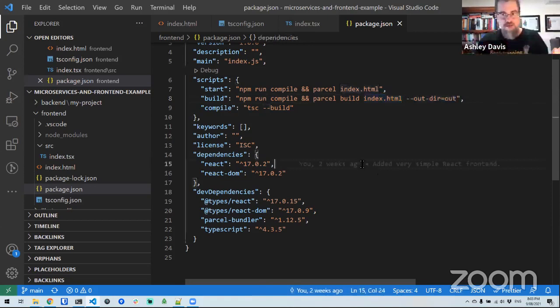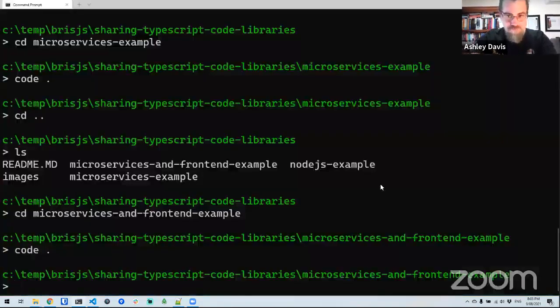So this is really simple. There's hardly anything new here. If you already know React and TypeScript and Parcel, which you might not. If you don't, it could all seem pretty complicated. But if you know those things already, you can hopefully see that what I'm adding on here is nothing complicated. At least nothing complicated compared to what we just did with Docker. So this is the easy part really, after Docker.